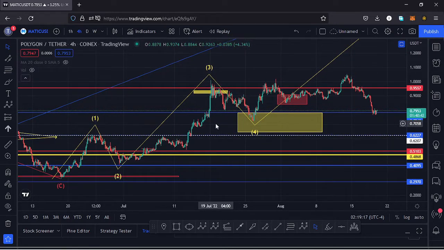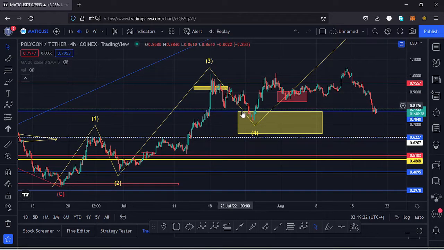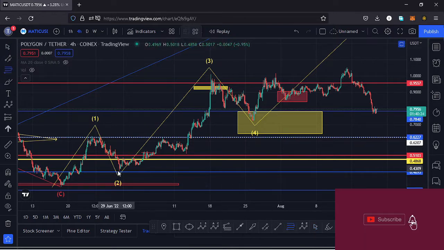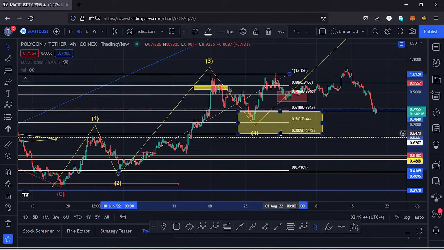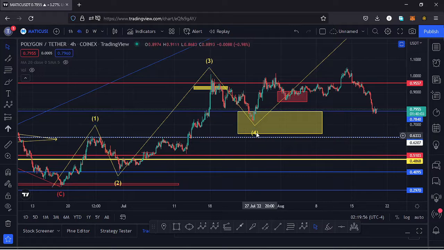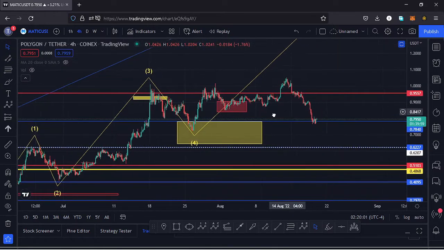After making our high for that third wave, we saw a very nice retracement to the lower side in the formation of a wave 4 over here, and I had a target area here on the charts for that fourth wave. To get that target area, I used the Fibonaccis, connecting the low of the wave 3 to the high of the wave 3, because a wave 4 is a retracement of the third wave, and you can see I had a target area between the fib level 0.618 and the fib level 0.382, and Polygon Matic respected that. We came down into that target area and we are seeing a very nice bounce to the upside in the formation of a wave 5.